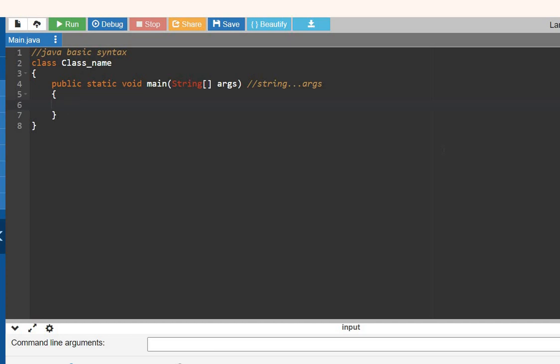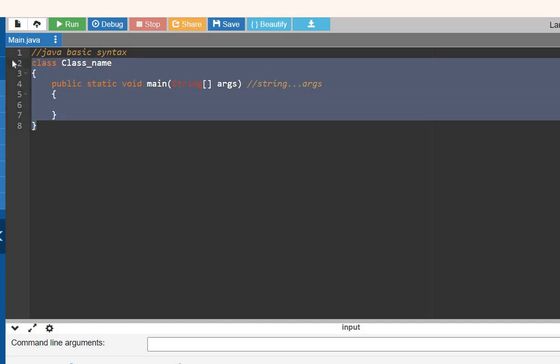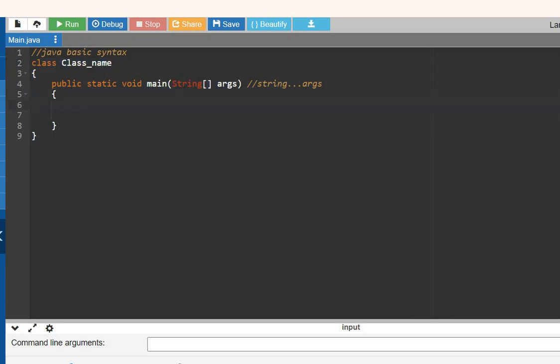This is the first thing you should know. This is the basic syntax of the Java program. This is a mandatory thing you should write for every program. Class is a must, and this public static void main is a must. If you want to print, you have to know how to print anything.